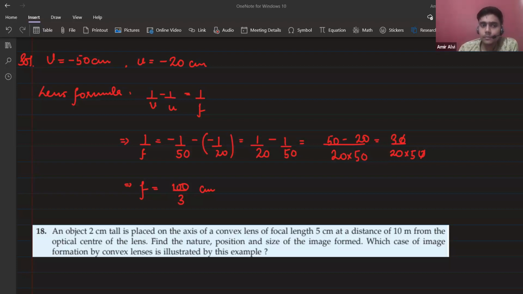Convex. Mirror, I'm saying mirror. So it's convex. Very good, Hiba. You are listening to the statement very correctly. And the converging mirror is the concave mirror. Clear? Very good. Do that question, and then we will be doing the magnification and the power of a lens.